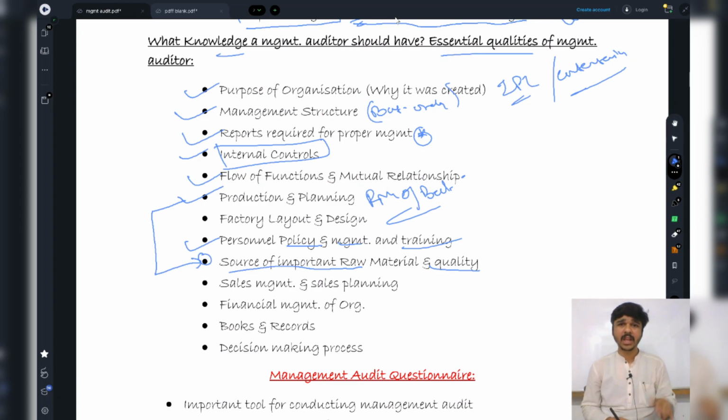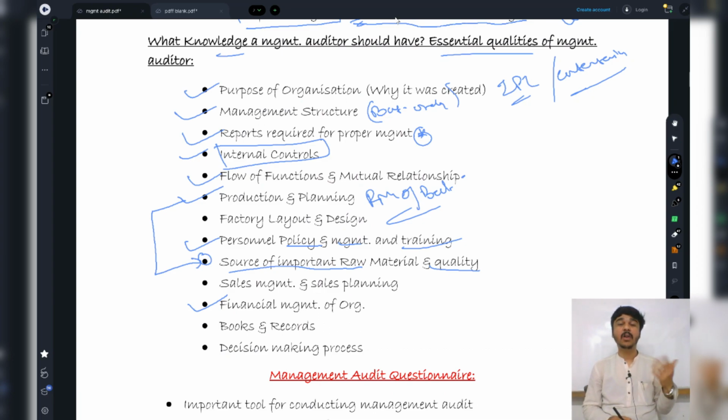Now since these players are going to get so much money, where is this money being invested? I need to check now. See, these players are not playing well, but we are paying them a good amount. So are you taking some money from other sources also? Are you involved in certain black things? I'm going to check. So I'm going to go into the financial matters, that is the financial management of the organization. This is how we are going to remember this point.